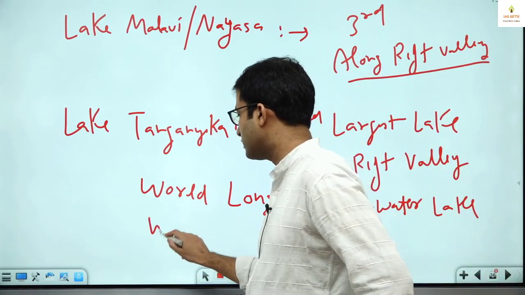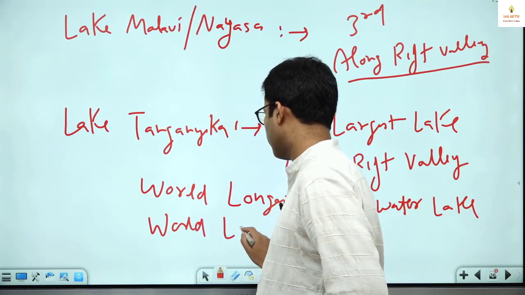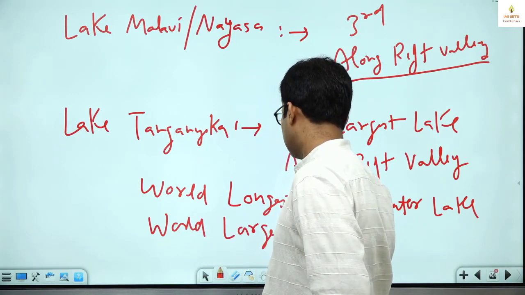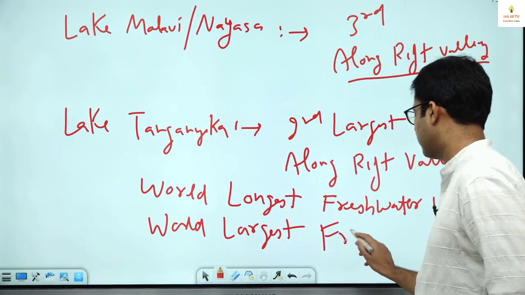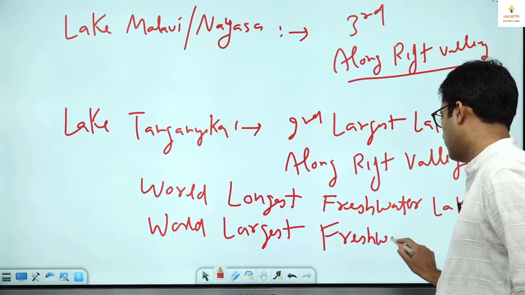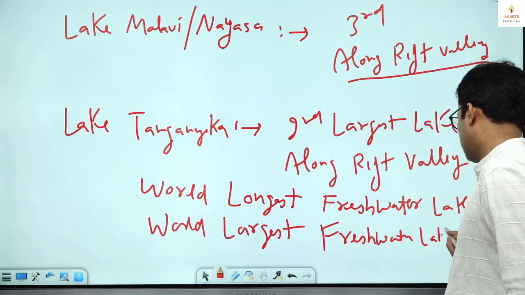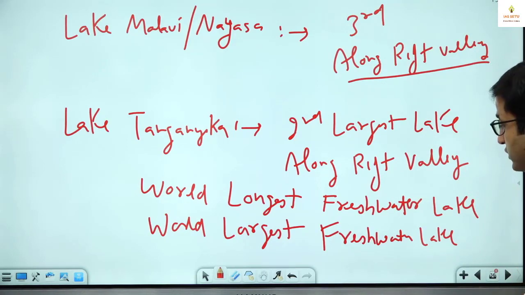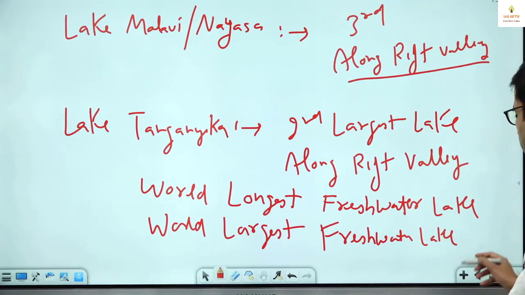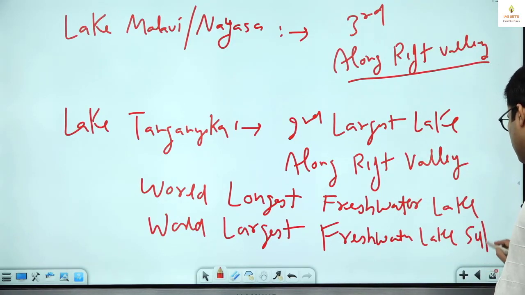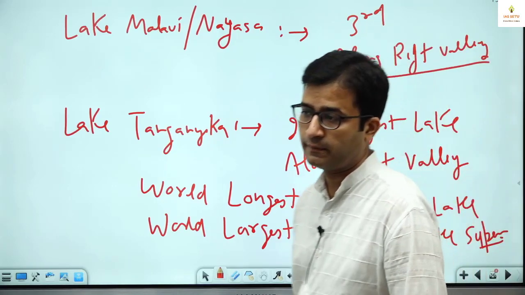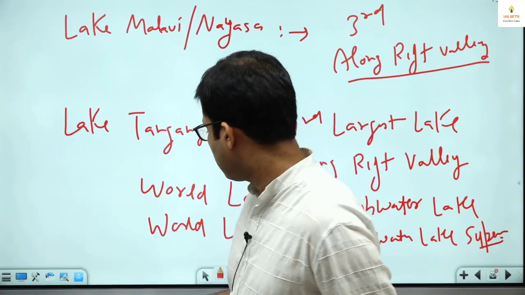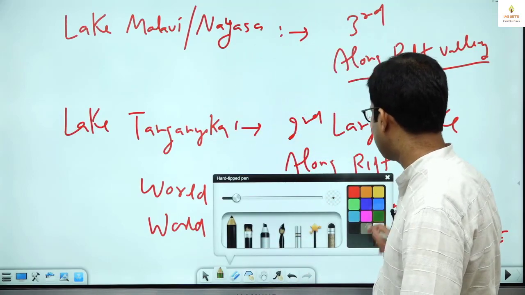Whereas world largest freshwater lake is Lake Superior. So might be some students, they get confused between longest and largest.